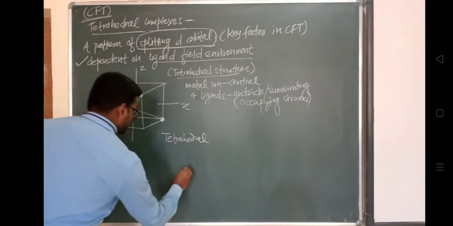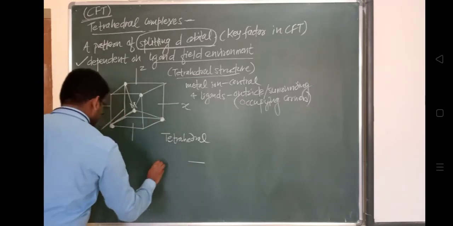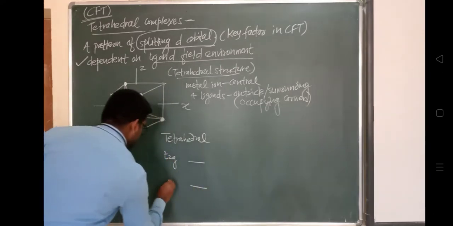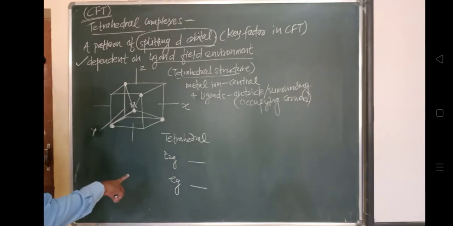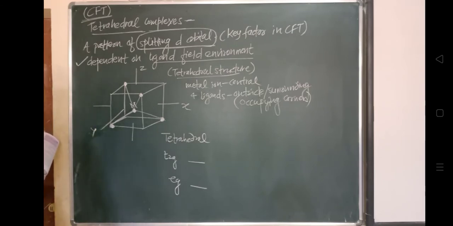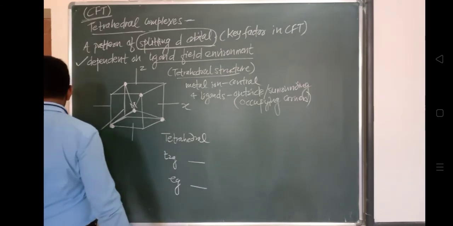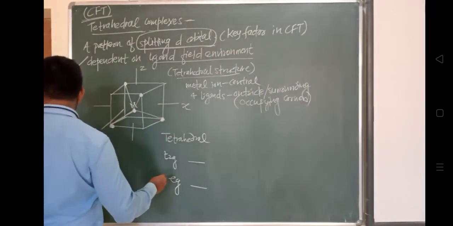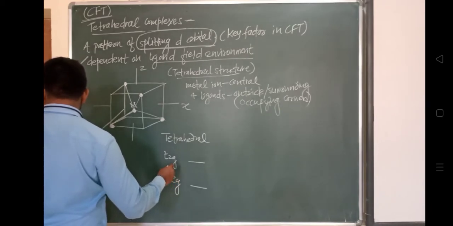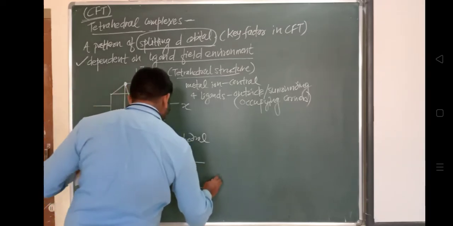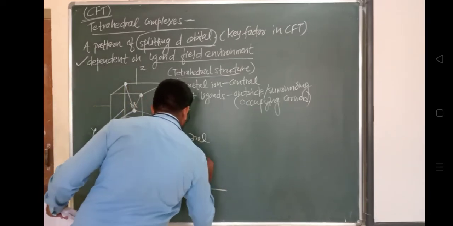This one will represent T2g, and this one is representing Eg. What are T2g and Eg? These are sets of energy levels. So this is the difference we can say. I will write here: this is 1, 2, 3, this is 2, and this is 1, 2 and 3.